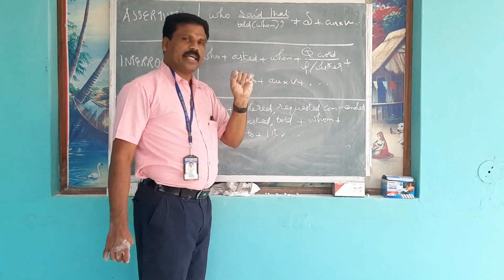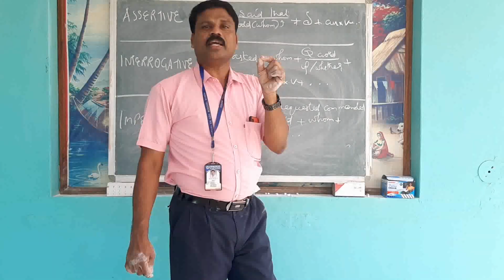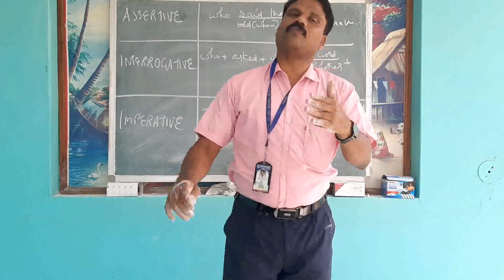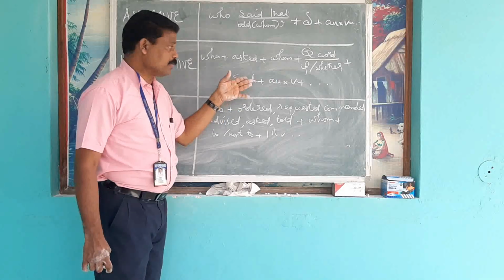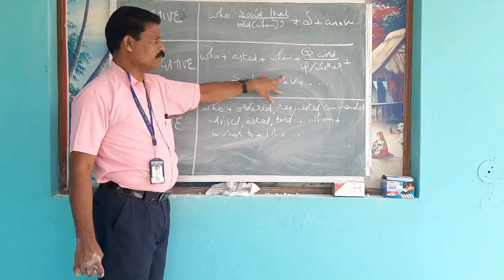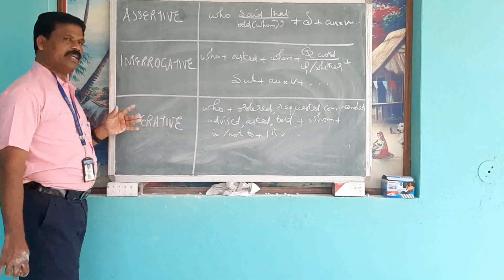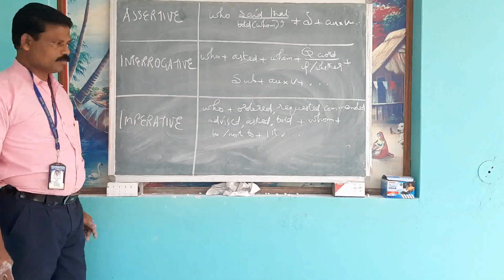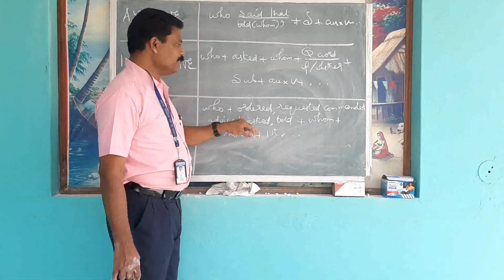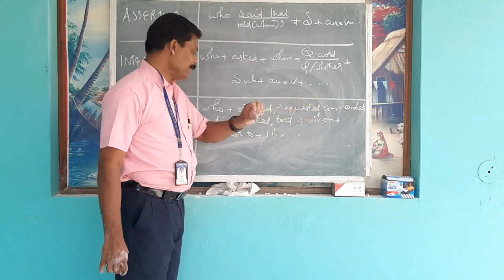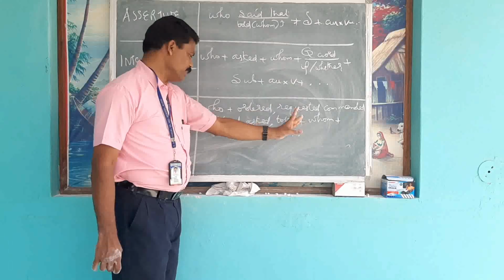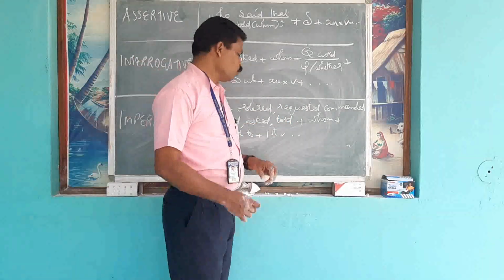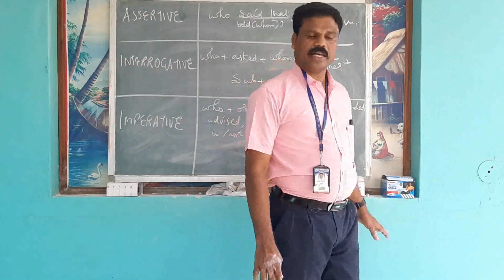Means अगर इंट्रोगेटिव सेंटेंस के शुरुआत में एक auxiliary verb है तो if और whether यूज करना. Then after that subject. Subject के बाद आएगा auxiliary verb. उसके बाद आएगा verb. Then third one, imperative sentence. Who ordered, requested, commanded, advised, asked, told plus listener to or not to plus first verb, etc.